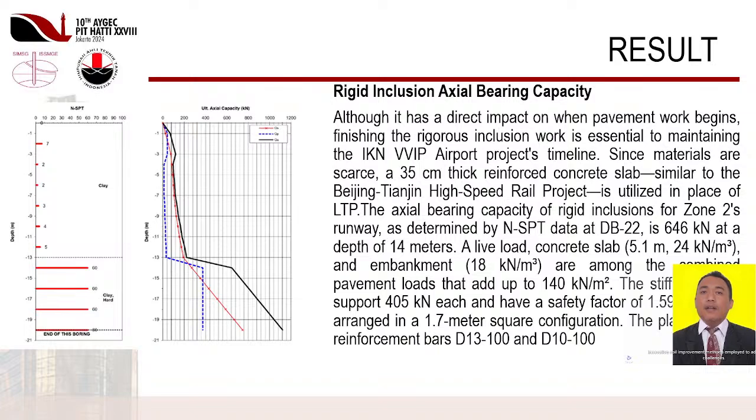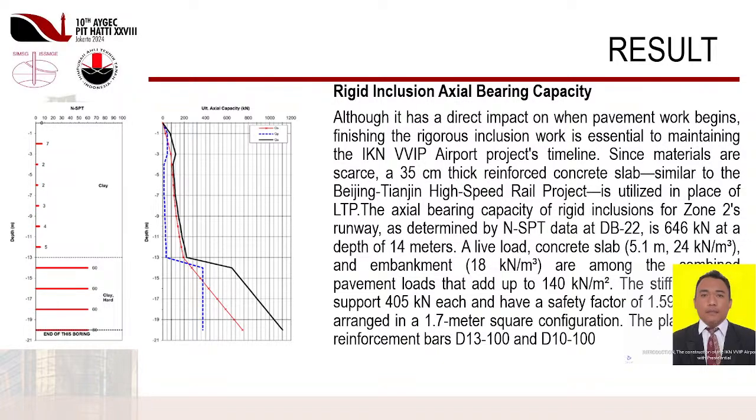Next. Result. Rigid inclusion axial bearing capacity. Although it has a direct impact on when pavement work begins, finishing the rigid inclusion work is essential to maintaining the IKN VVIP airport project's timeline. Since materials are scarce, a 35 cm thick reinforced concrete slab similar to the Beijing-Tianjin high-speed rail project is utilized in place of LTP.